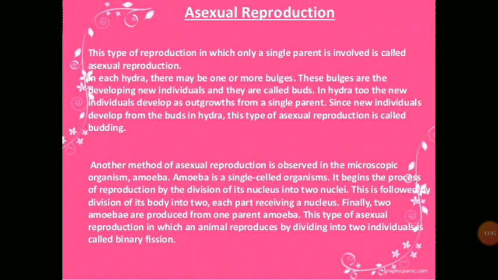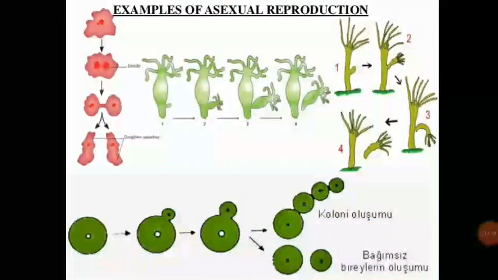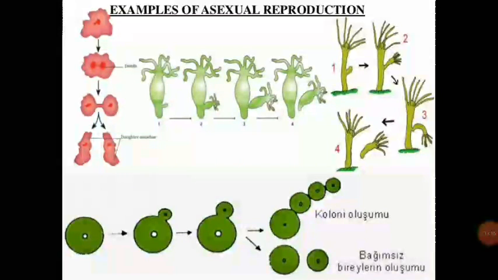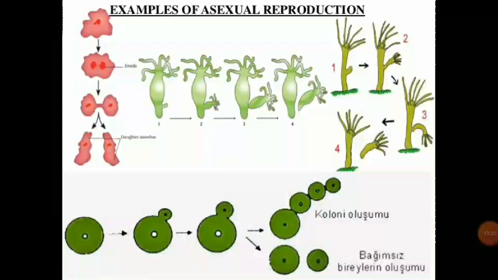This type of asexual reproduction in which an animal reproduces by dividing into two individuals is called binary fission. So you can see how the amoeba, the hydra and the yeast cell, they are reproducing from their mature cells.